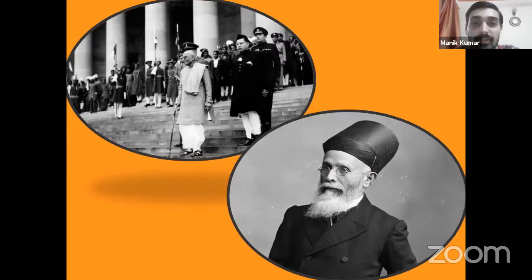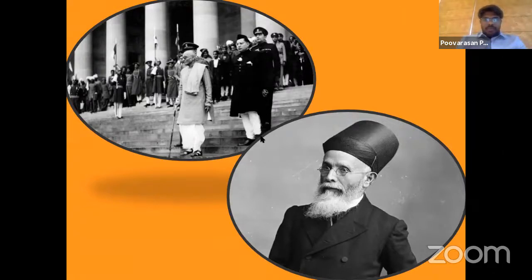Who was the first Governor General of independent India? And your second question is, who of the following founded the East India Association? Just read both the questions carefully and answer correctly. Who was the first Governor General of independent India? Okay, a couple of seconds more before we move to the answers.